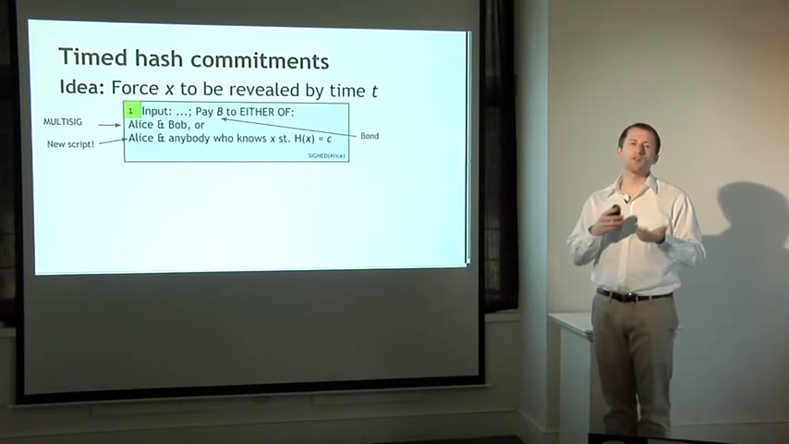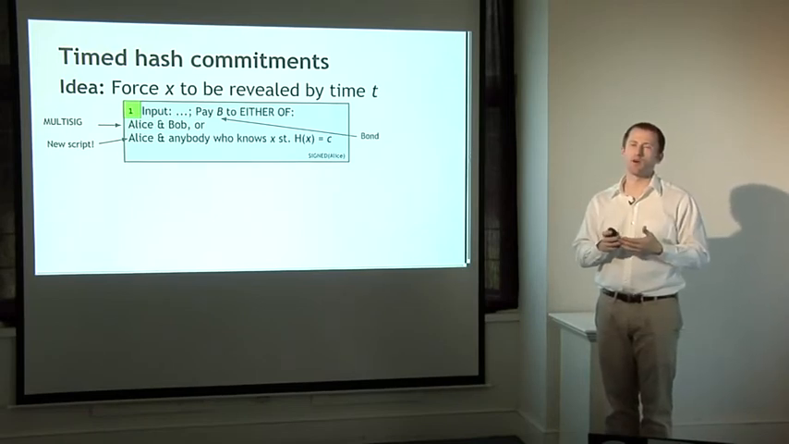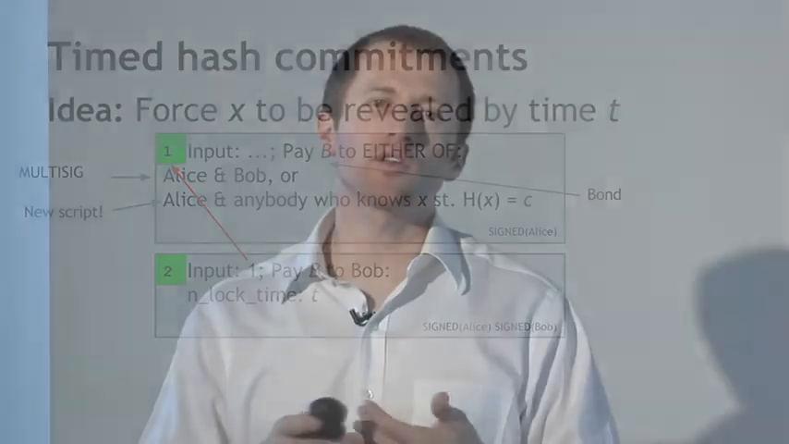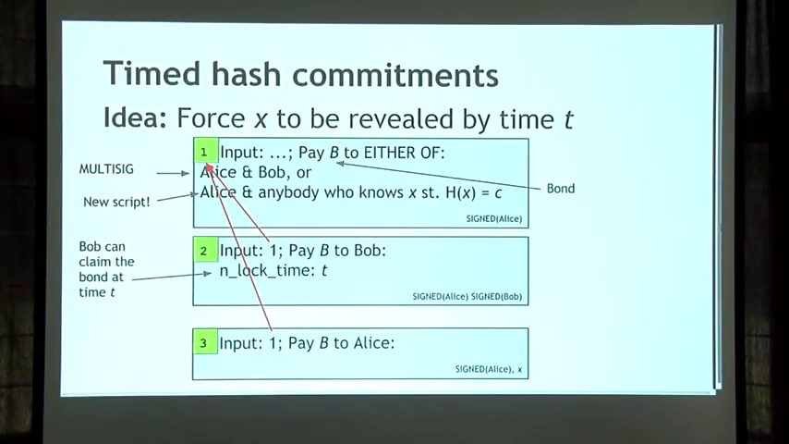OK, so now how can we use this funny, complicated transaction with two different ways to claim the money? Well, Alice and Bob are both going to sign a transaction that pays the entire value to Bob. And they're going to use this lock time, which we talked about earlier, to ensure that Bob can't claim the bond before some time t. So now they've set up essentially a ticking time bomb, where if Alice doesn't do anything else, Bob is going to get the value of that bond at time t. So as an alternative, Alice can publish a transaction before time t, reclaiming her bond, sending the money back to herself. But if she does that, she has to not only sign it, she has to reveal x.